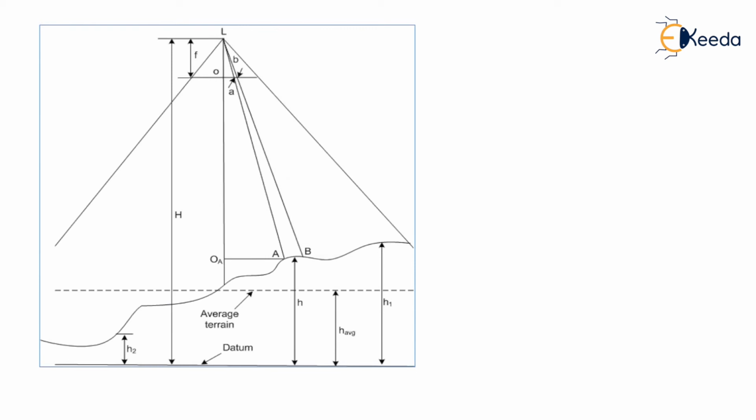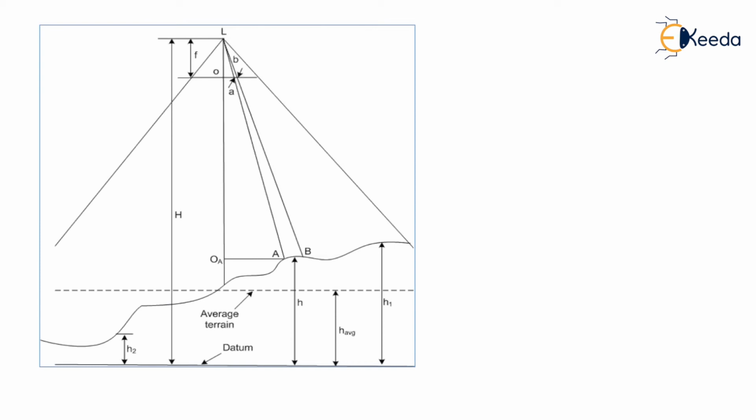From the construction, using similar triangles L o a and L O A, we can write the relationships and find out the height, and at the same time we can find out the distance between two points.